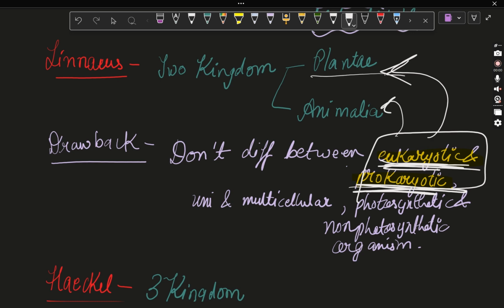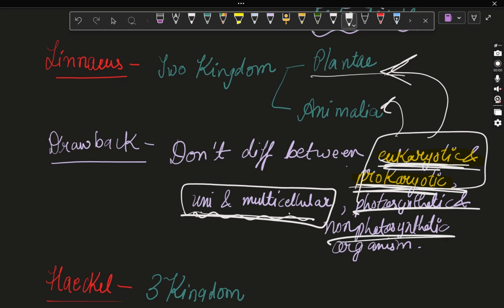So he was not able to say whether a prokaryotic or eukaryotic organism would come in Plantae or Animalia. Next, unicellular or multicellular: there are some organisms like algae and other prokaryotic organisms which are just a single cell. They don't make a group of cells or tissue. So he didn't differentiate between unicellular and multicellular, and also didn't differentiate between photosynthetic and non-photosynthetic organisms.